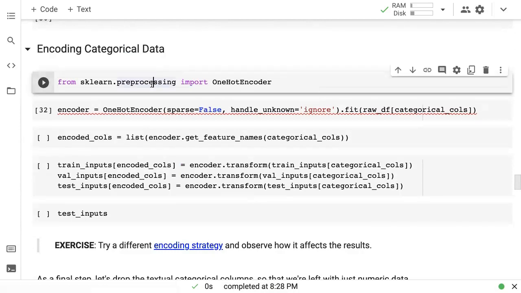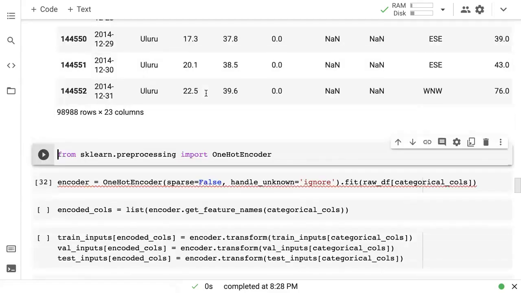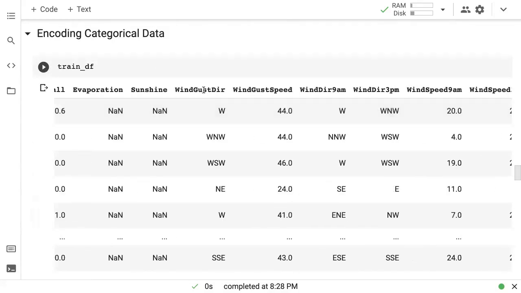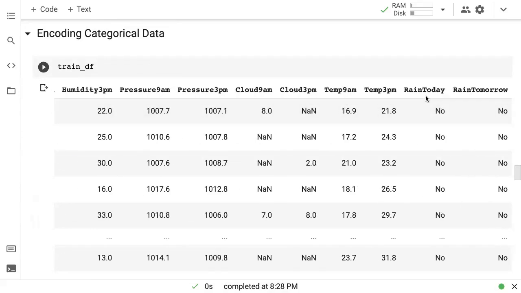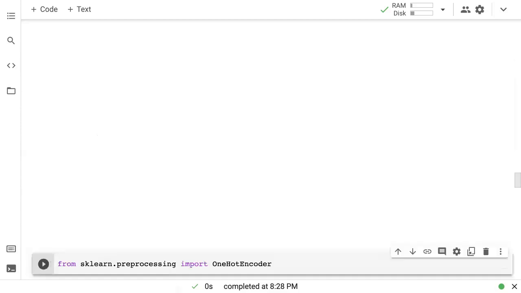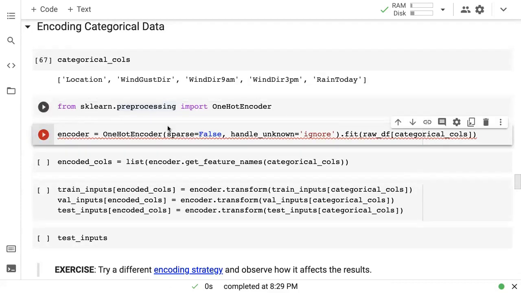Next we are going to encode the categorical data. Machine learning algorithms can only work with numbers, and in our data frames, we have some categorical data. If I just check train DF, you can see here, you have location, which is categorical. Then you have wind gust direction, which is also categorical. And then you have a bunch of other categorical data as well. Things like rain tomorrow. In fact, that's what we've listed in categorical cols: location, wind gust direction, wind 3 p.m. and rain today. So what we're going to do is perform one hot encoding for the categorical columns.